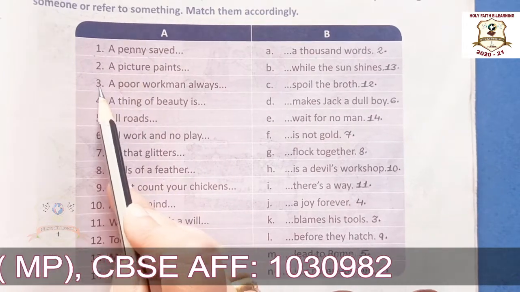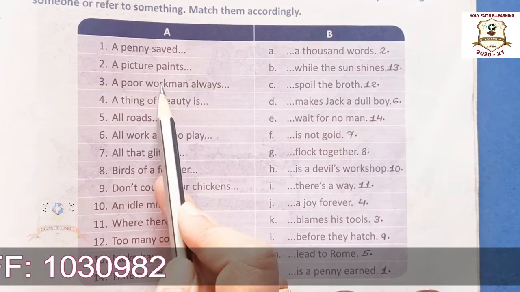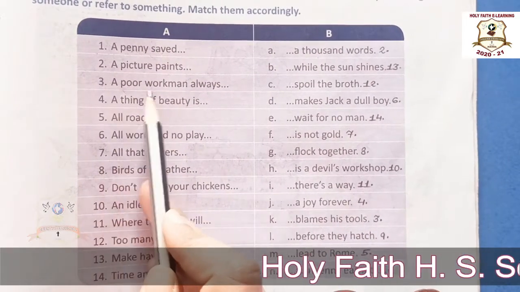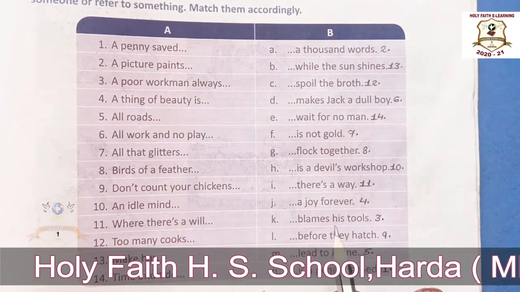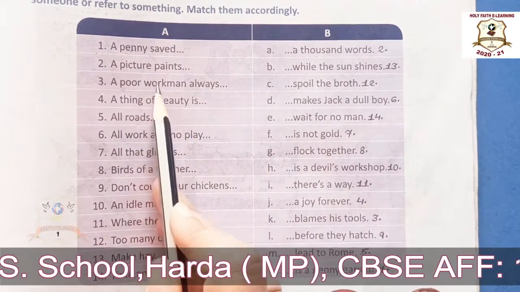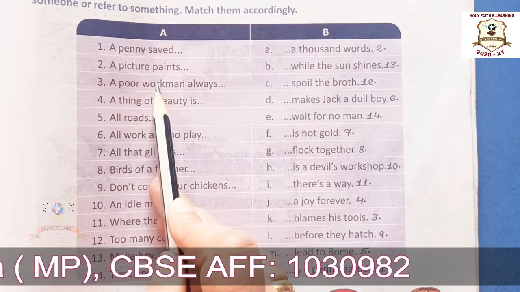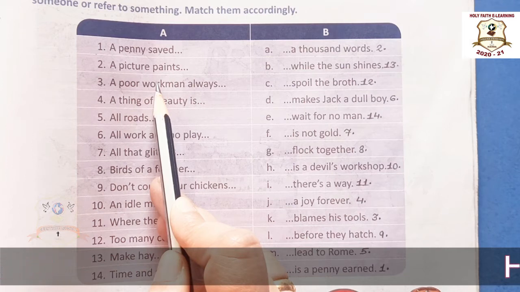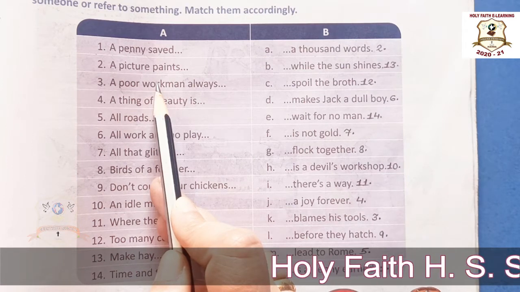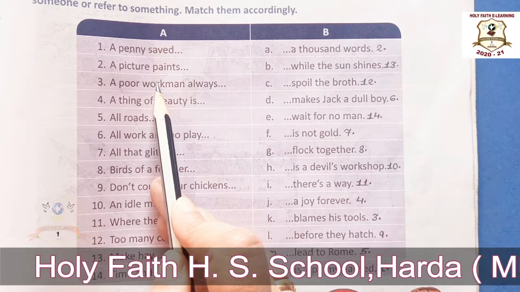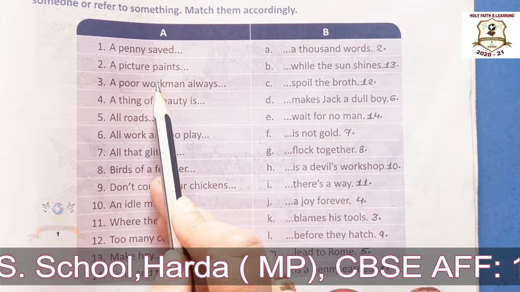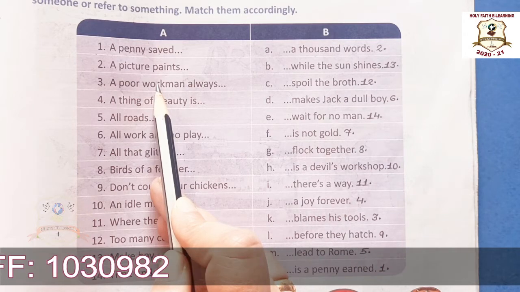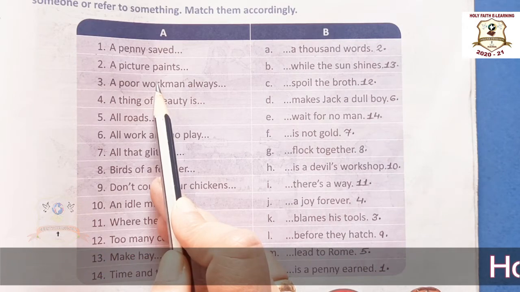Okay. Now third one. A poor workman always blames his tools. Okay. The meaning of this proverb is that poor workmen always blame a mistake or failure on the things that they used to work. Okay. So it is used to say that a poor workman tends to look for an excuse for his poor work.